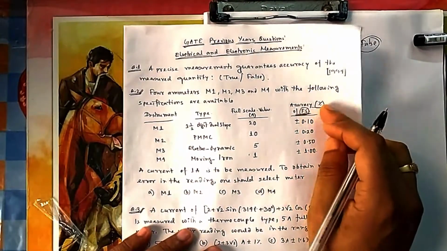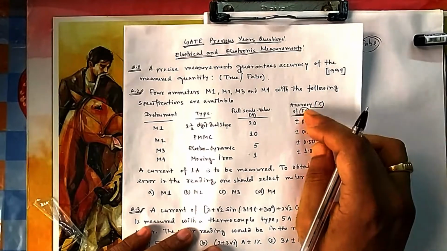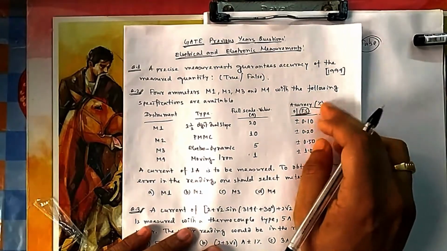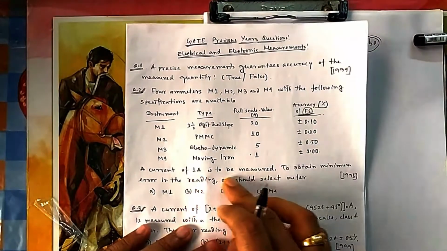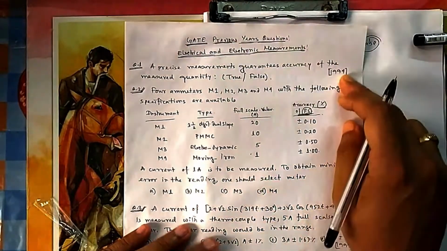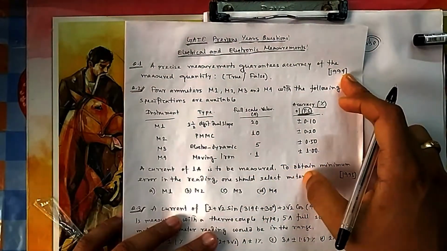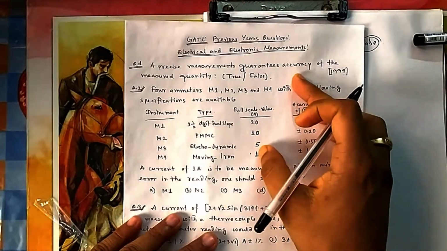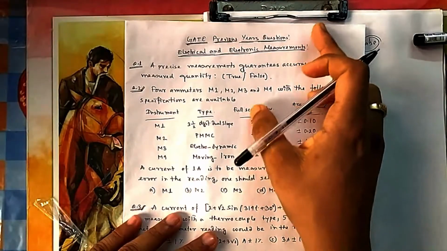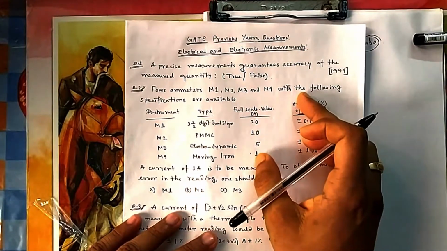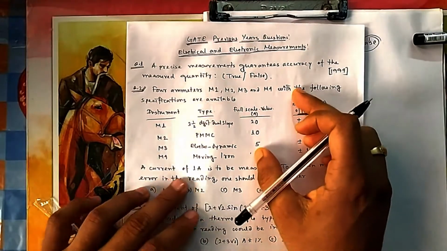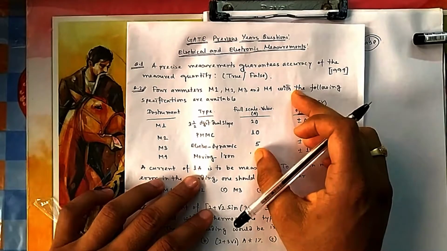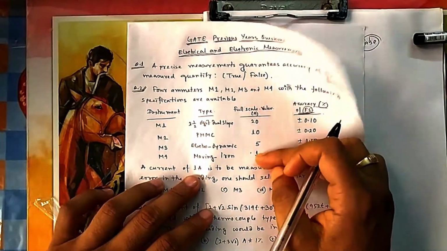That is important, because if it is given in percentage, you should know on what base this percentage is given. A current of 1 ampere is to be measured. To obtain the minimum error in the reading, one should select a meter. For 1 ampere, all our full scale readings are greater than or equal to 1, so any meter can measure it. Suppose it had been 0.5 ampere maximum, then you cannot measure 1 ampere, and that would have been cancelled. But all can measure 1 ampere.